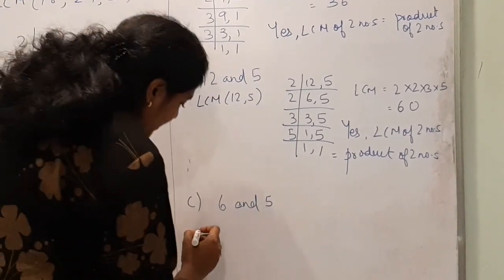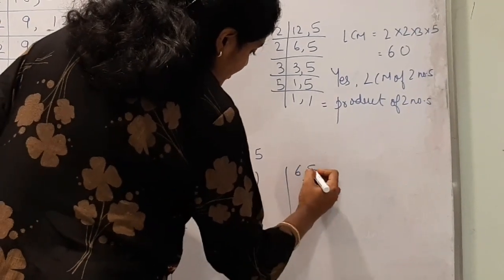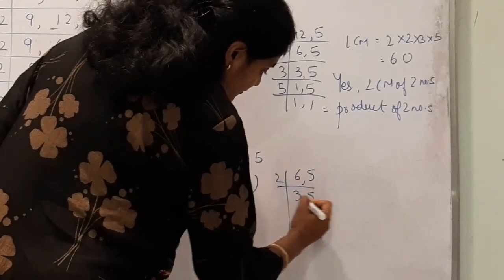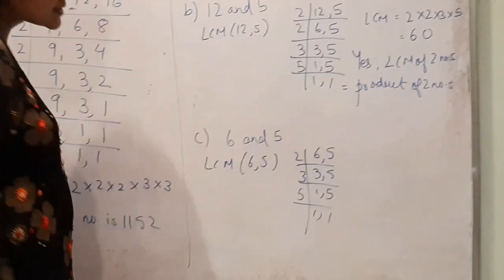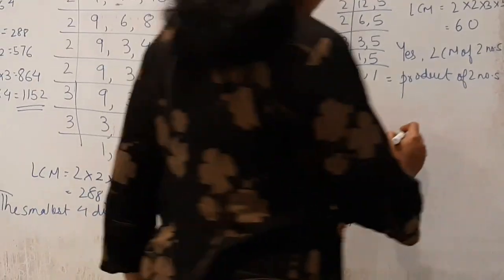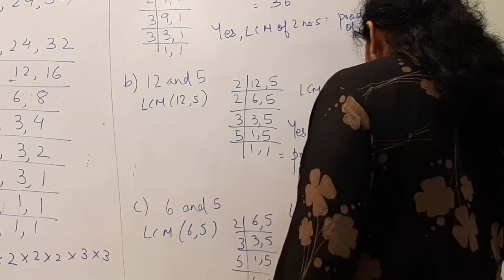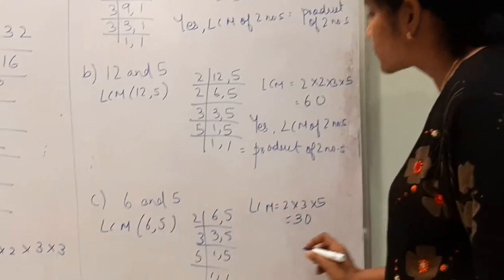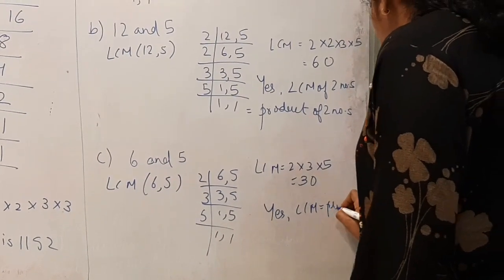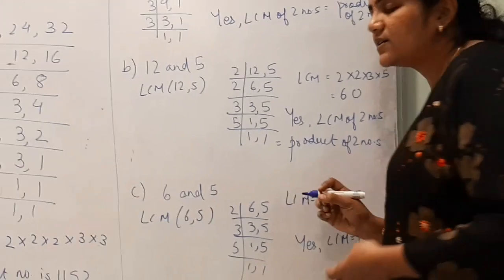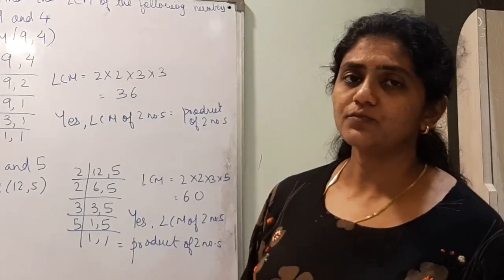Now 6 and 5. Again find the LCM. So it should be equal to 2, 3, 5. Yes, what is the LCM? 30. So LCM is equal to 2 into 3 into 5. It is 30. So again you have to write yes, LCM is equal to product. So D1 is same. Very easy. Do it as homework.